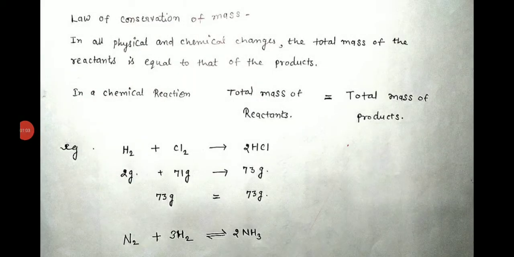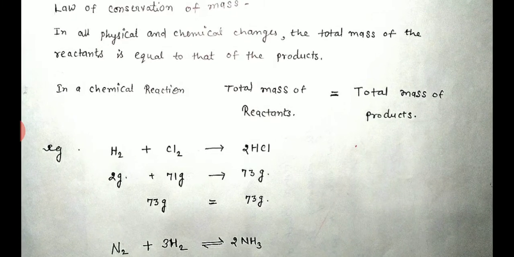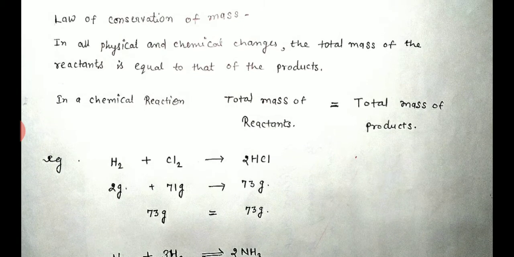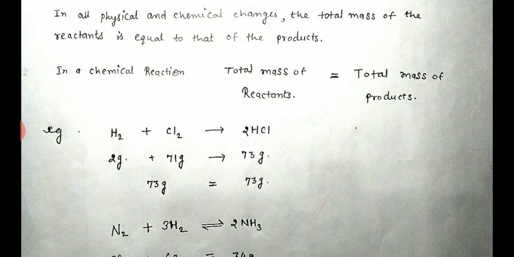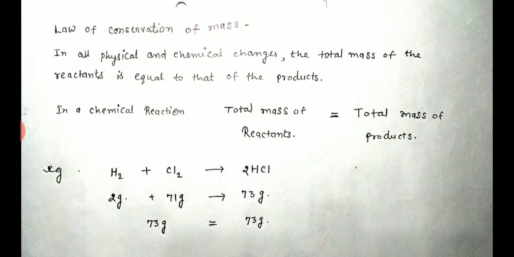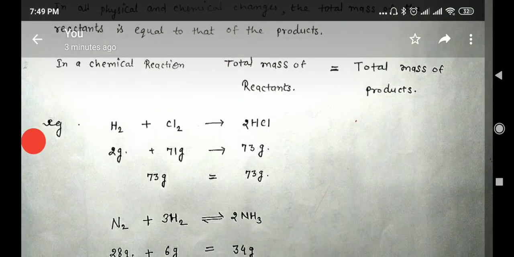We can also define the law of conservation of mass. Law of conservation of mass is defined as: in all physical and chemical changes, the total mass of the reactant is equal to the total mass of the product, or the total mass of product is equal to the total mass of reactant in a chemical reaction. Means no mass is destroyed, no mass is created. That's why this law is called conservation of mass.